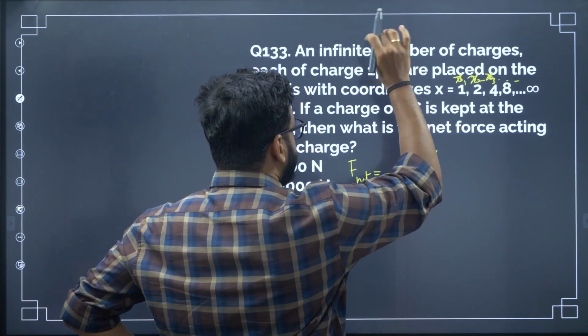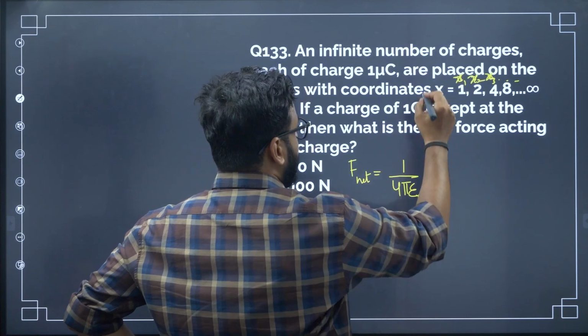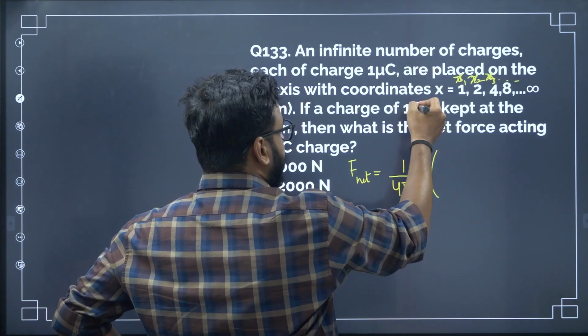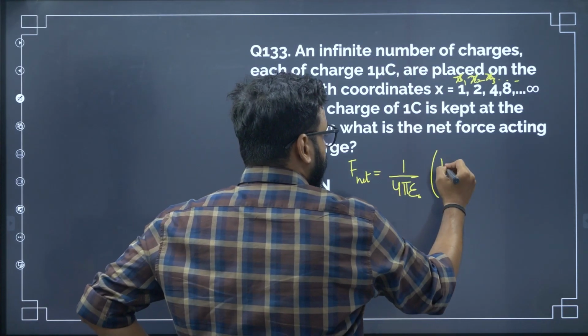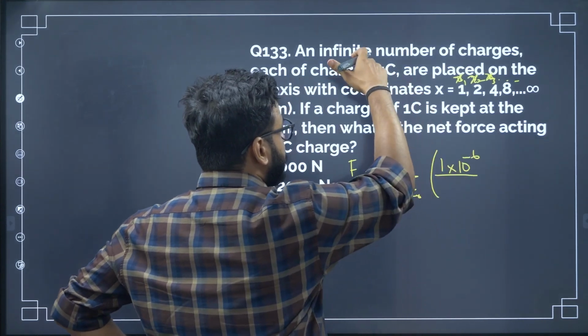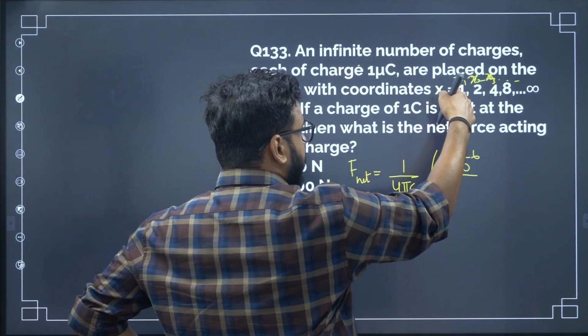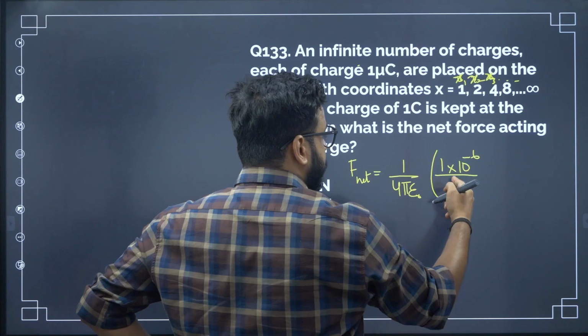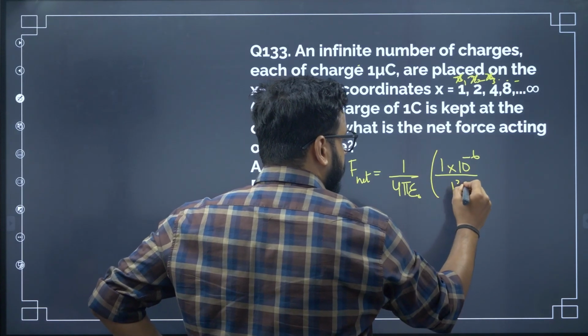Now the charge is also the same everywhere. It is the charge of 1 microcoulomb and 1 coulomb. That is the charge combination: 1 into 10 to the power minus 6, Q1 Q2, divided by, for the first charge, distance x1 square, that is 1 square.